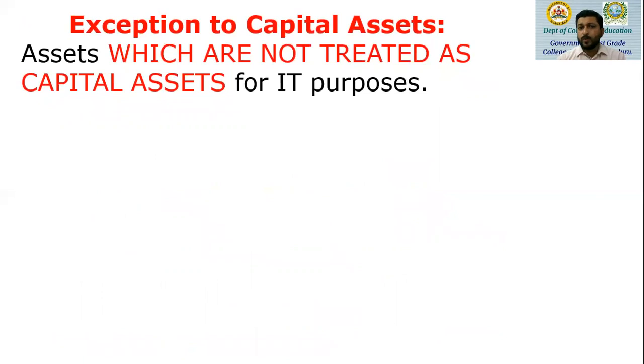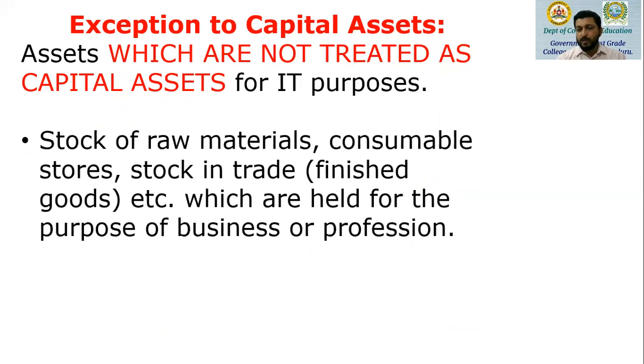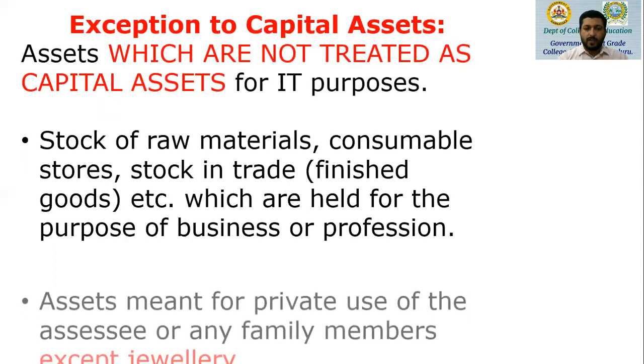Then there are certain exceptions to capital assets: assets which are not treated as capital assets for income tax purposes. One is stock of raw materials, consumable stores, and stock in trade, that is finished goods, held for the purpose of business or profession. Stock of raw materials, finished goods, closing work in progress or semi-manufactured goods, and consumable stores are all stock which will be used in business. Though they are assets, they are not included in the meaning of capital assets for computation of capital gain if transferred.